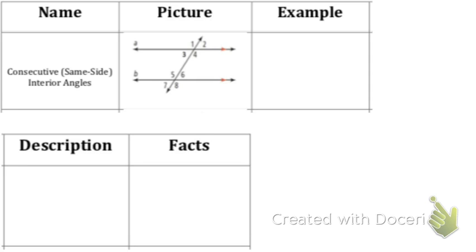Consecutive, or we're also going to call it same side interior angles. What does consecutive mean? One after another, right? Monday, Tuesday, Wednesday. Yeah, they're sequential. That's one after another, okay? They go in a sequence or an order, okay? Or we're also going to call these same side interior angles. So our description for this, okay? We're going to have 2 bullet points again. These are both interior, hence the name interior. Okay? And these are on the same side of the transversal.